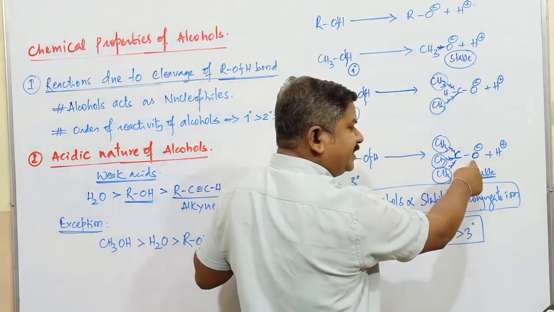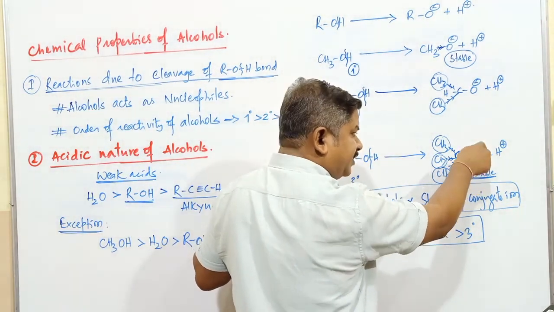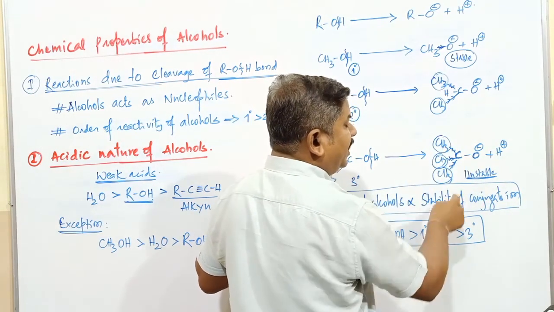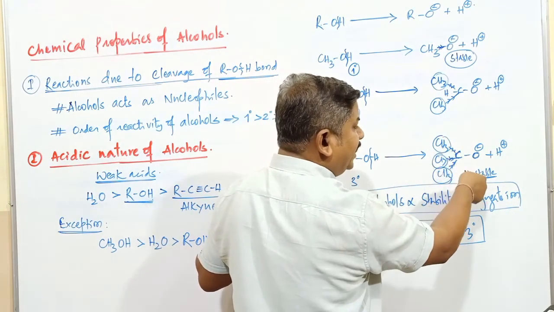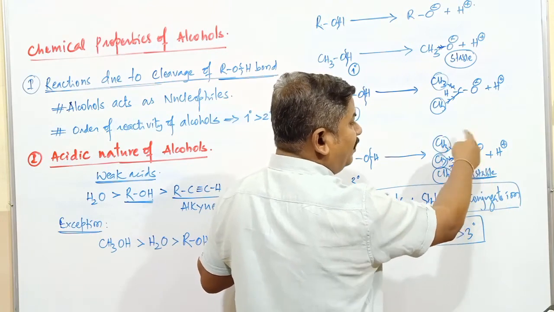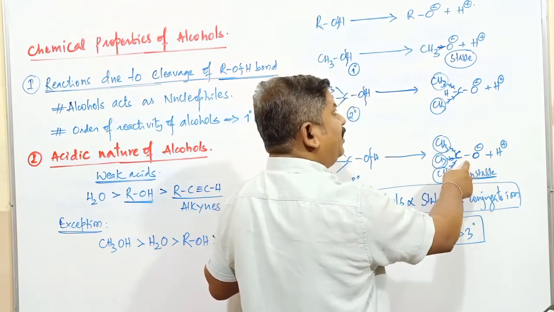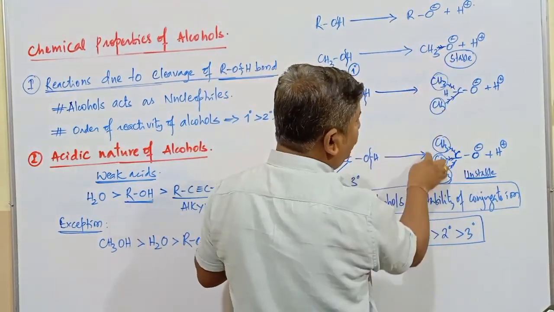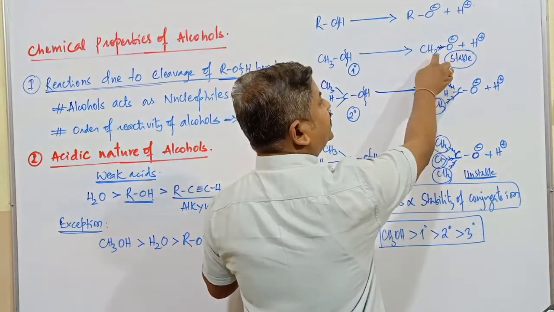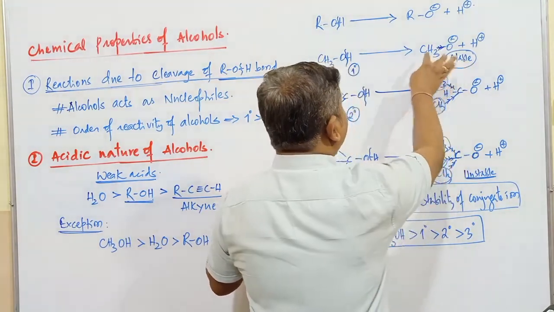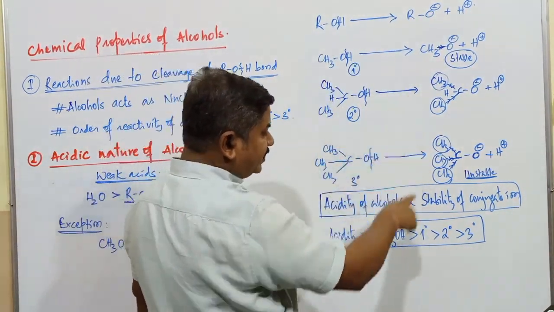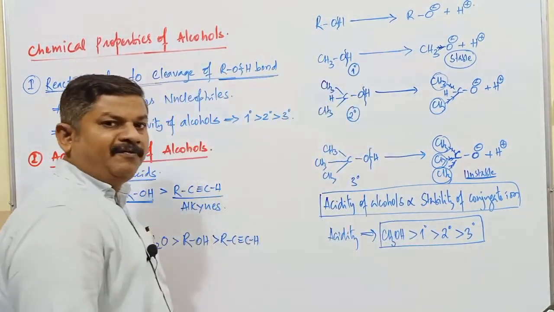So oxygen has the maximum amount of, first of all it has a negative charge, and further these groups are increasing electron density. When electron density increases, naturally that particular ion is not going to be stable, but here it is going to be stable. Actually this is also not stable, but compared to these two species, this methoxide ion is somewhat stable, hence the respective alcohol is going to be a stronger acid. So this is the order of acidity of alcohols.